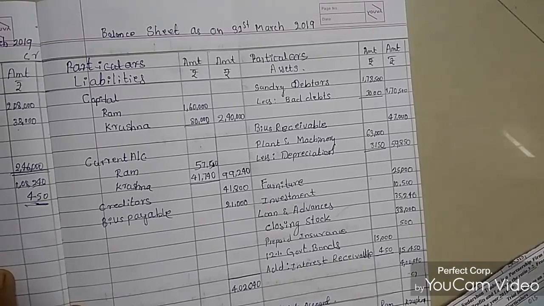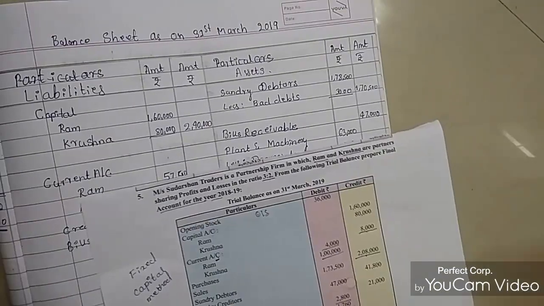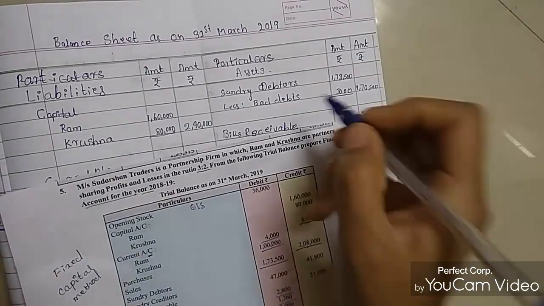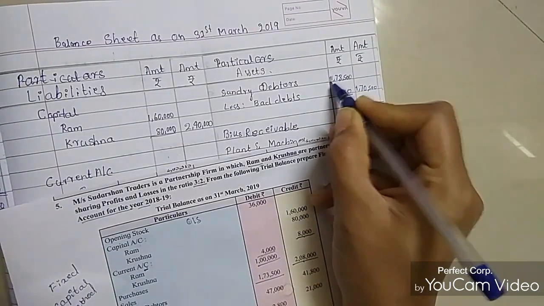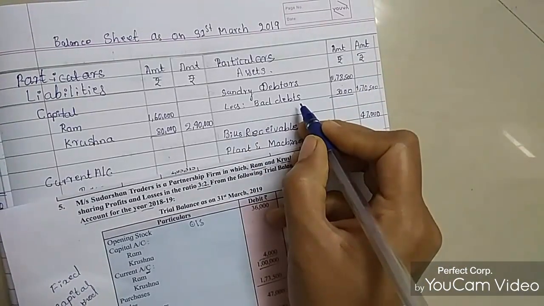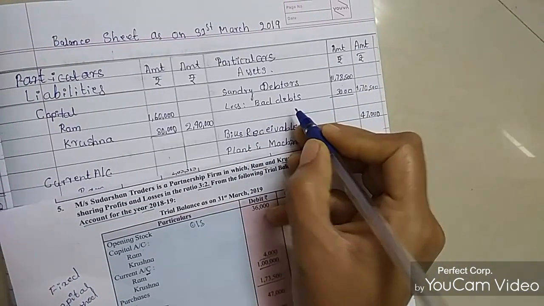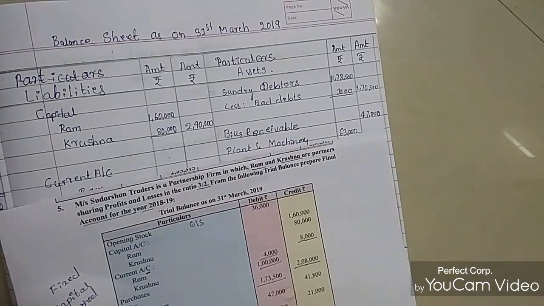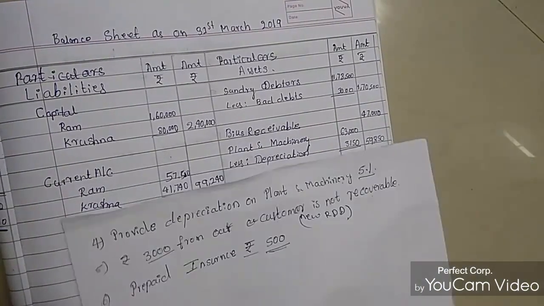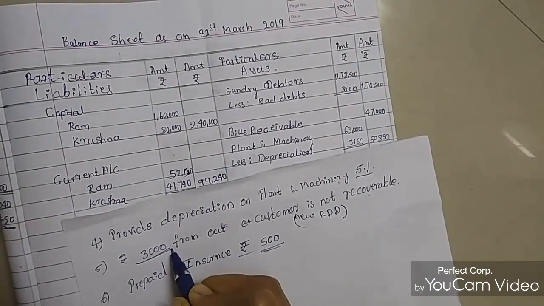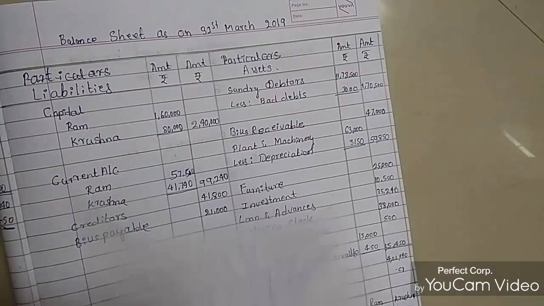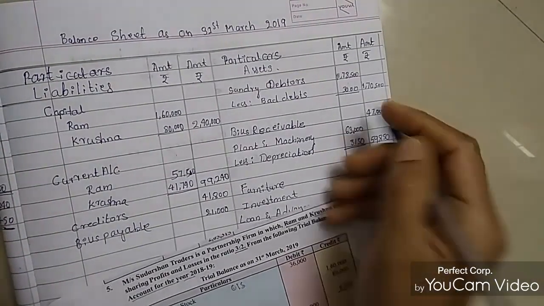Sundry debtors amount is 1,73,500 rupees, so we mentioned it on our asset side. Then less bad debts. We need to deduct the bad debts amount, which is 3,000 rupees. So I mentioned it here, 3,000 rupees.